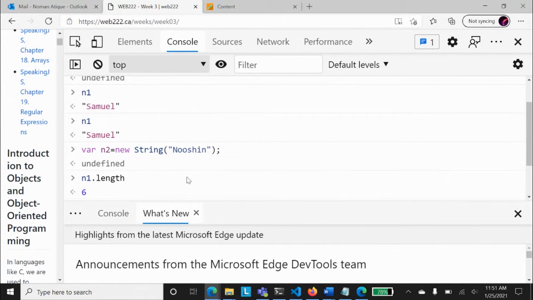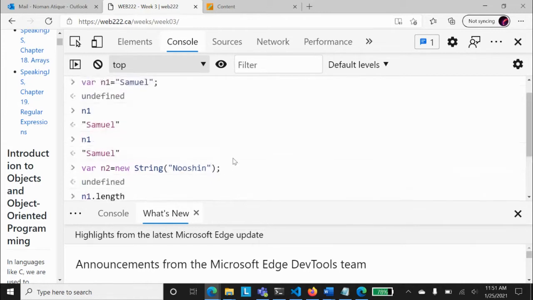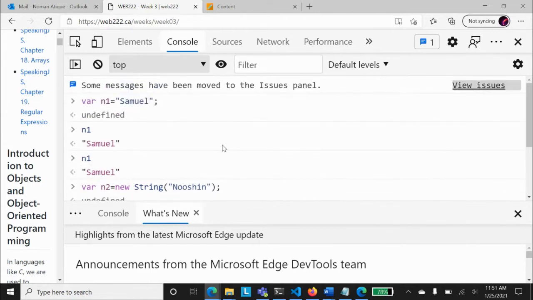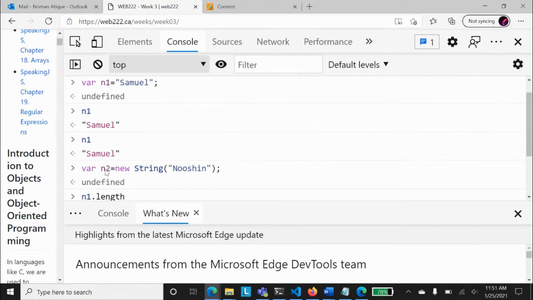Yes, Sufyan, I welcome you. You have not missed a lot, but I will just repeat everything we are doing over here. A quick review. I was telling everyone, Sufyan, you can catch from here, that in JavaScript, when you create a string variable, var n1 is equal to Samuel, right? So we have defined a string variable, and here we are creating an object of the string class.